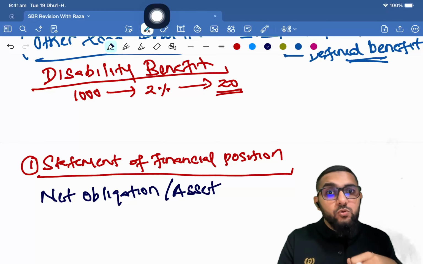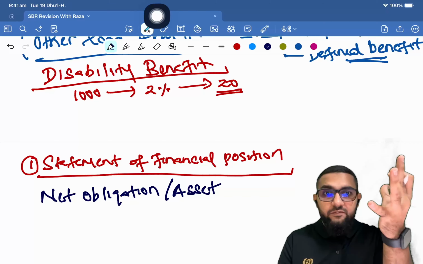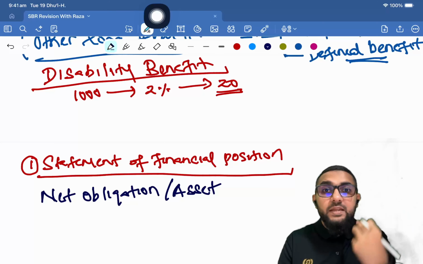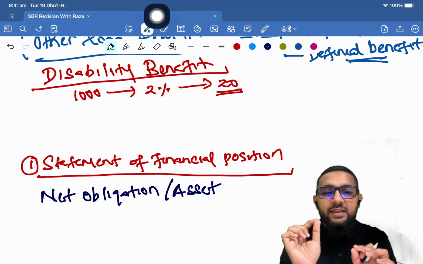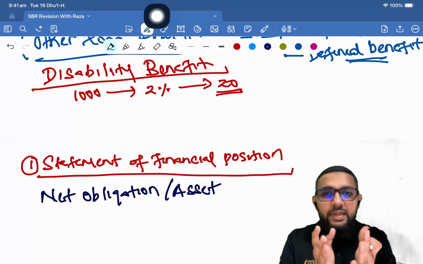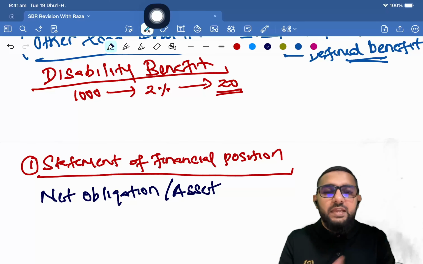So the company knows that there is an obligation that they have, but the occurrence of which is going to depend on the staff that becomes entitled. So occurrence of which is uncertain. It depends on uncertain events.